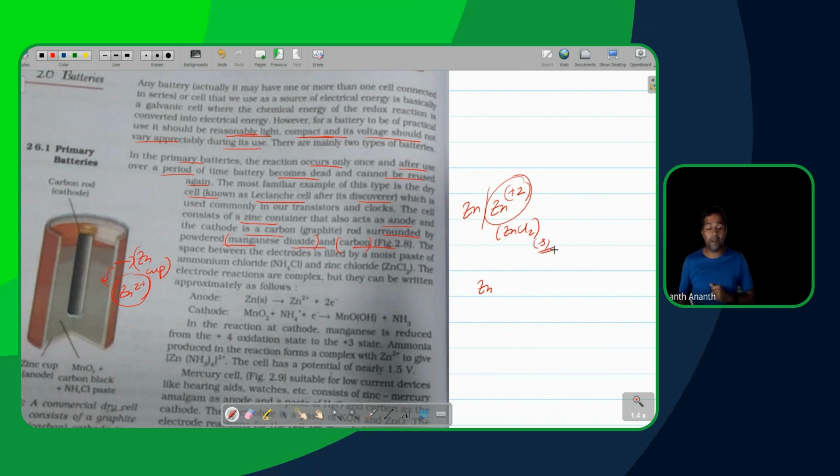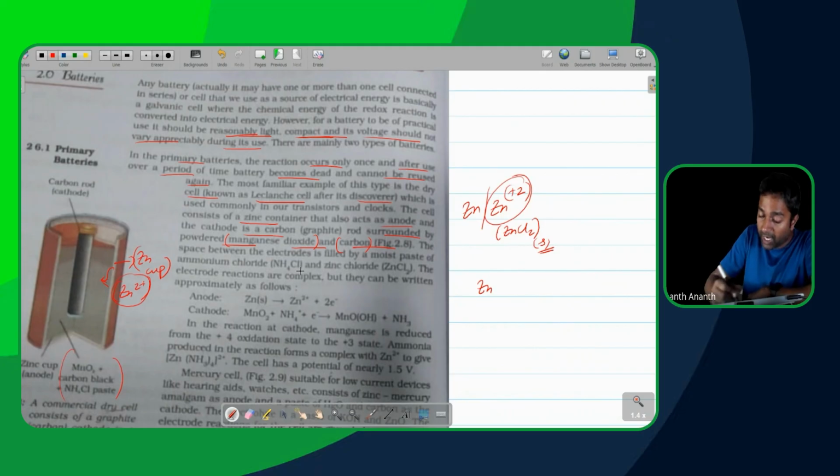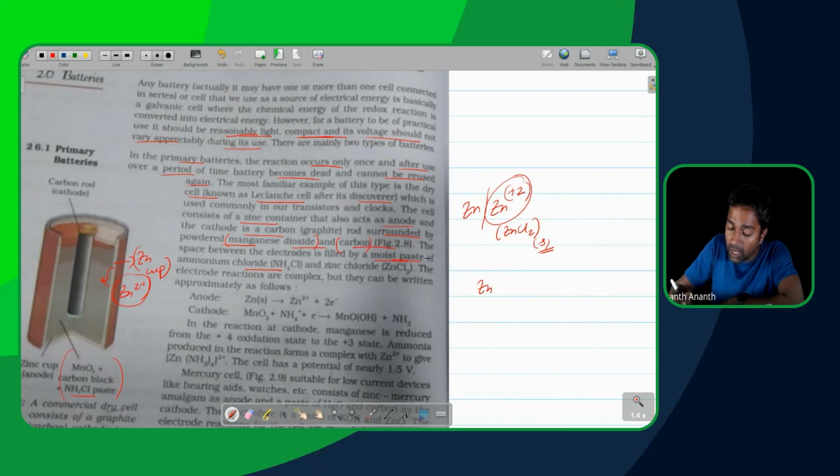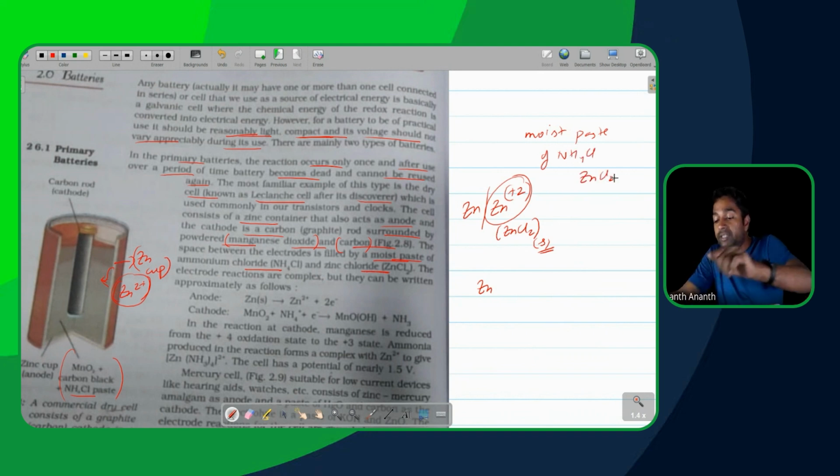All right. If it is present as a solid, what's the advantage? Have a look over here. In this particular case, it is calling itself an ammonium chloride paste. Ammonium chloride is also going to be in the form of a moist paste of ammonium chloride and ZnCl2. What is the purpose of having a moist paste over here? When you have a moist paste of NH4Cl and ZnCl2, the advantage is the concentrations of zinc 2 plus and ammonium ion.